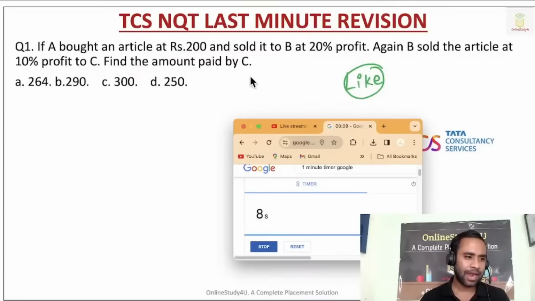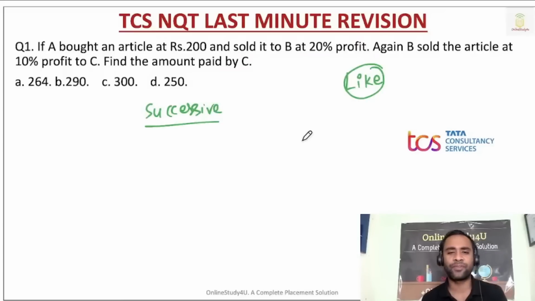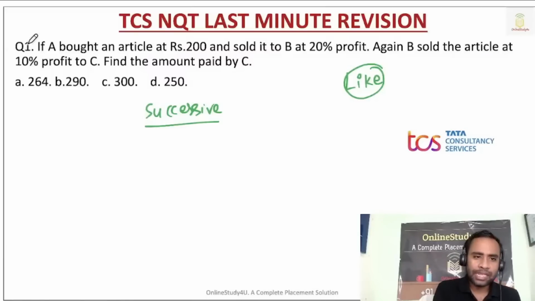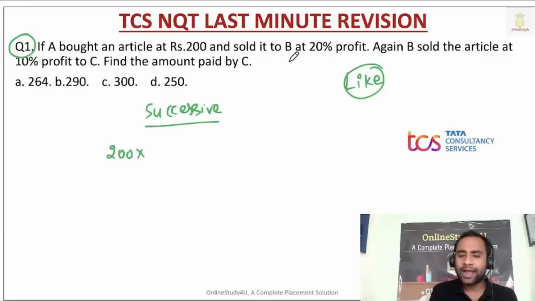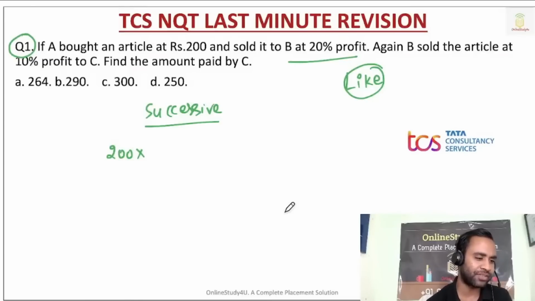Okay, and then if A bought an article at rupees 200 and sold it to B at 20% profit. Friends, this is called a successive discount or successive increment. Very good, 264 is the correct answer. Pawan, very good. Sneha, very good. Uthu, very good. Neeraj, very good.